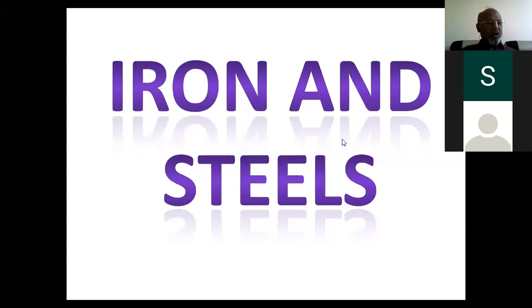The extraction of iron from its naturally occurring ore, that is hematite, can be carried out in two different steps. The first step is a concentration of the ore, and second step, that is reduction, which is carried out in blast furnace. In the first step, the concentration of ore involves three important stages. The first step is a gravity separation. Second step is a magnetic separation. And third step is a calcination.